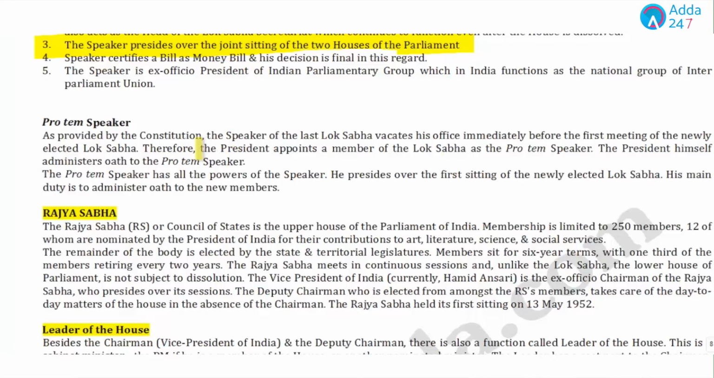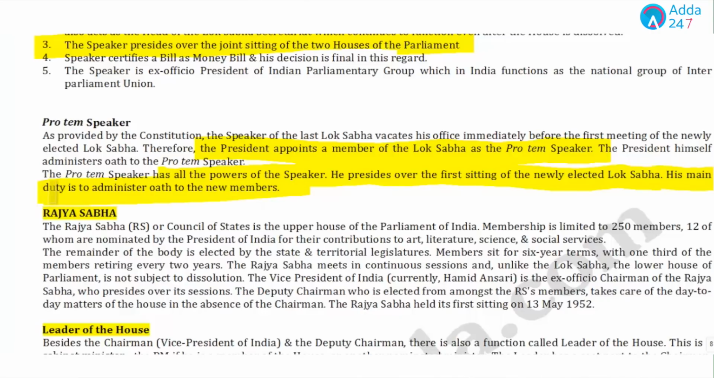Therefore, the President appoints a member of the Lok Sabha as pro-term Speaker, and the pro-term Speaker has all the powers of the Speaker. He presides over the first meeting of the newly elected Lok Sabha, and his main duty is to administer the oath to all the new members.